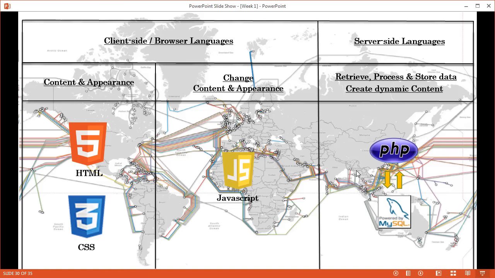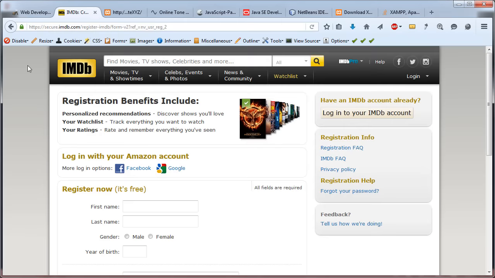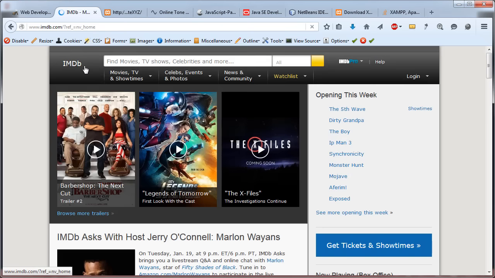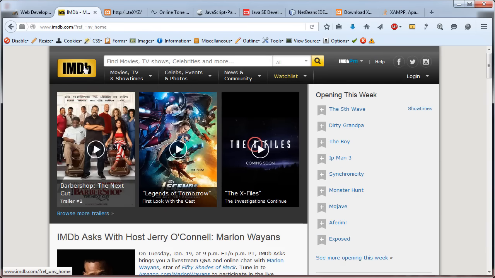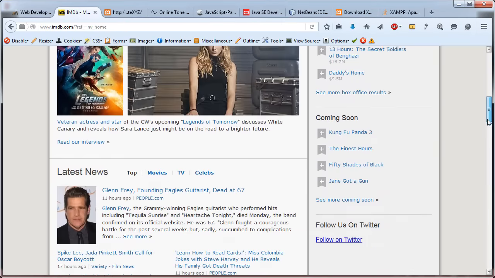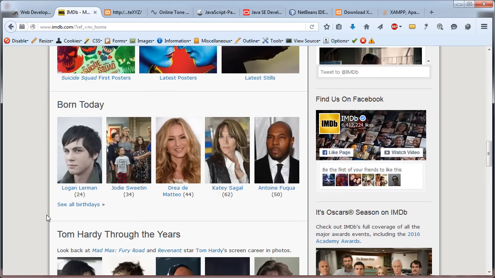This is only one major part that languages such as these 2 that live on the server can do. One other major part is to create dynamic content. Content, that word we have already seen, because it's HTML, with which we write code, give it to the browser, and the browser will create the content. And with those languages, we can create dynamic content. Meaning, if we wouldn't use such languages to create, for example, this IMDb website, then we would need to build millions of pages, because this page includes many actors and actresses, so many pages.